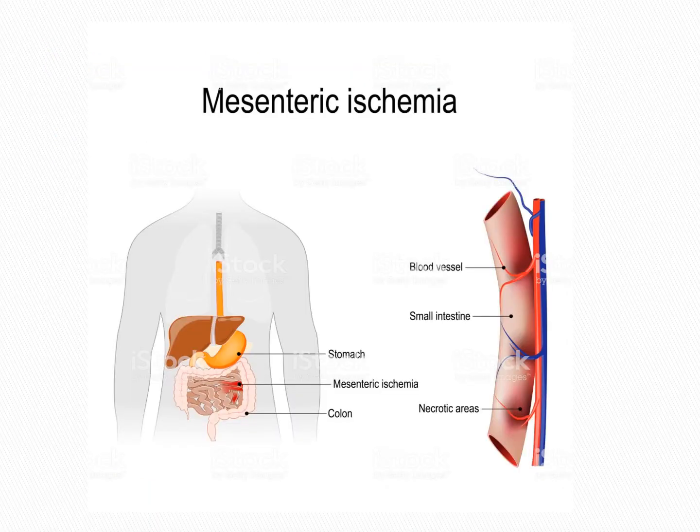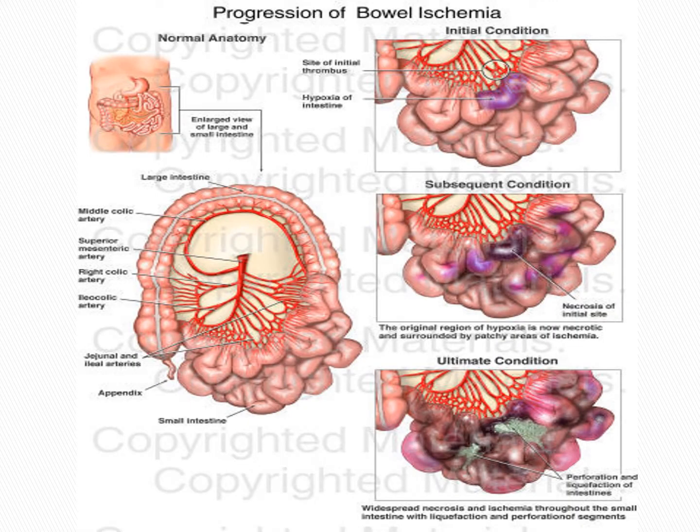This diagram shows mesenteric ischemia, where the blood supply of the small intestine is damaged by infarction due to some cause, and the patient has developed mesenteric ischemia. And this is the progression of the bowel disease.